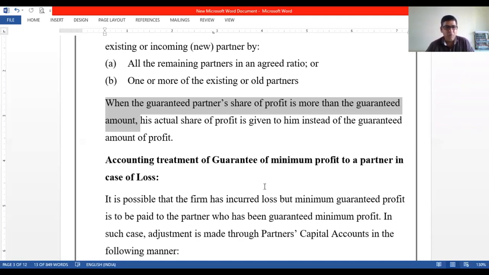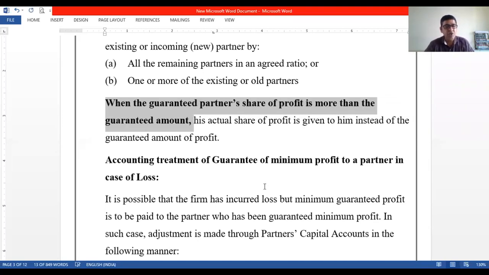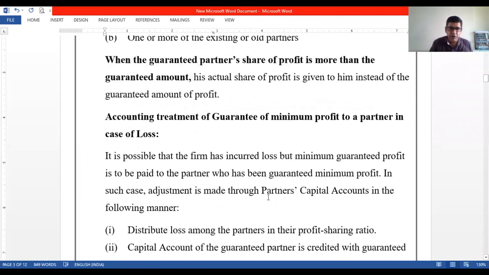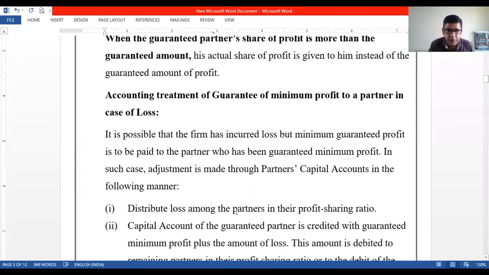Remember. When the guaranteed partner's share of profit is more than the guaranteed amount, then his actual share of profit is given to him instead of the guaranteed amount of profit. Just remember that 50,000, anything more than 50,000 is his profit. That's absolutely fine. We don't mind that. Okay. Moving ahead, what is the accounting treatment of a guarantee of minimum profit to a partner in case of loss? This is going to be very, very important.